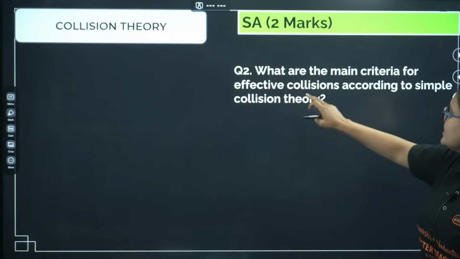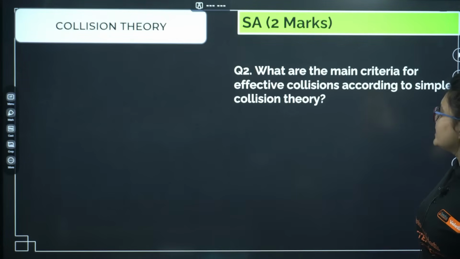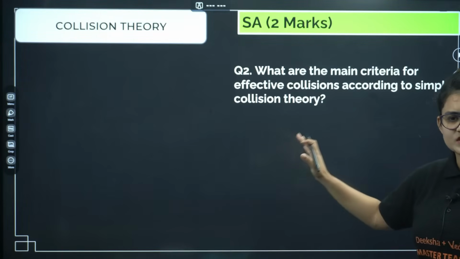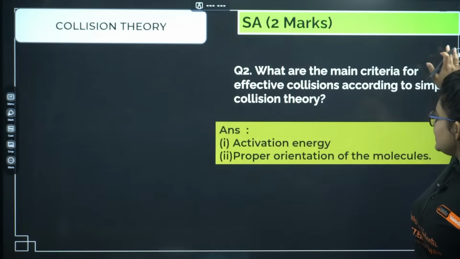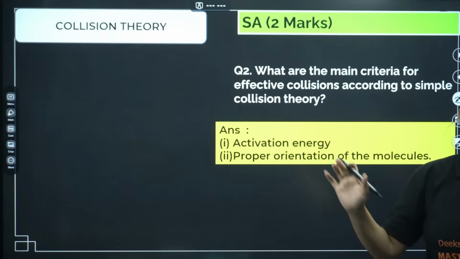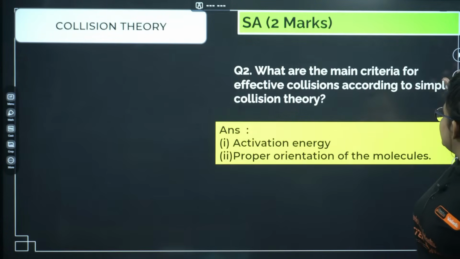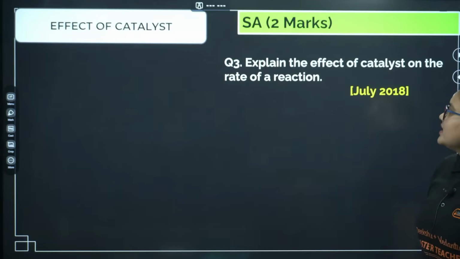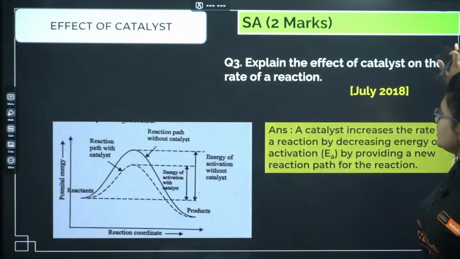Next, here you can see what are the main criteria for an effective collision. For this year, this question is super important. So here you can see activation energy and proper orientation of the molecules. These are two factors. Next, this is another 2-marker question. Explain the effect of catalyst on the rate of a reaction. Super important for this year.